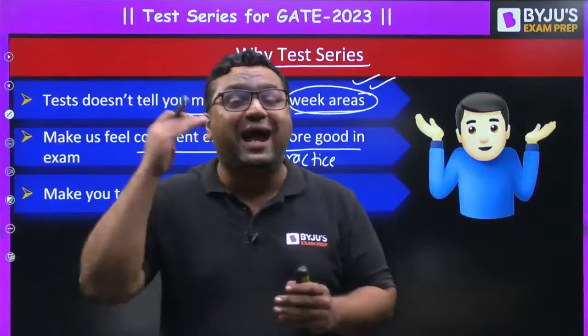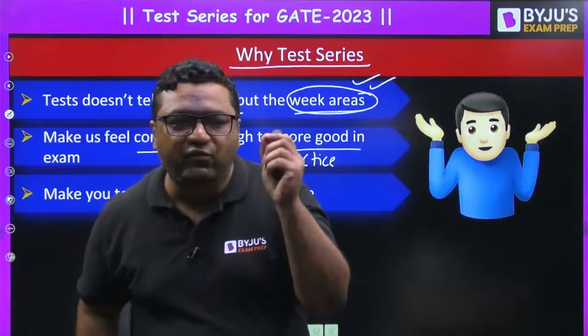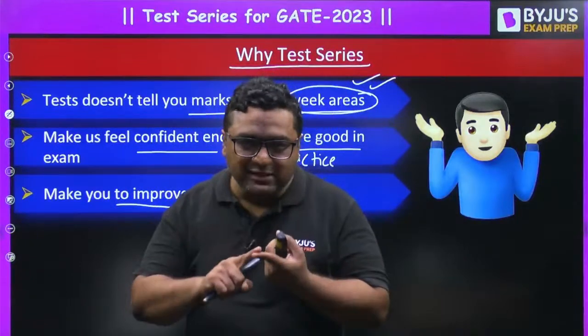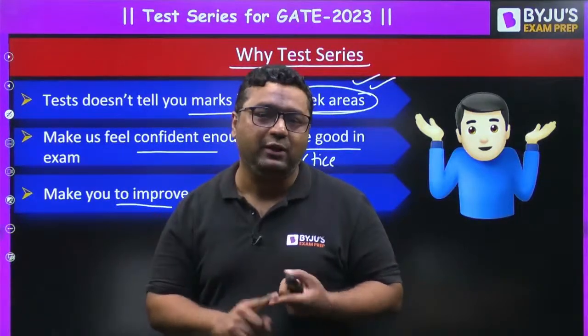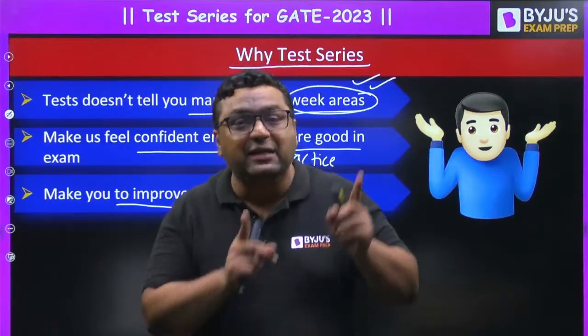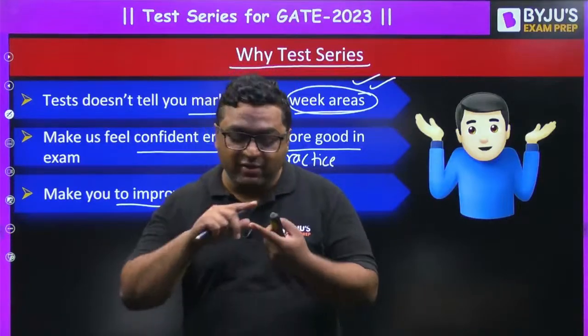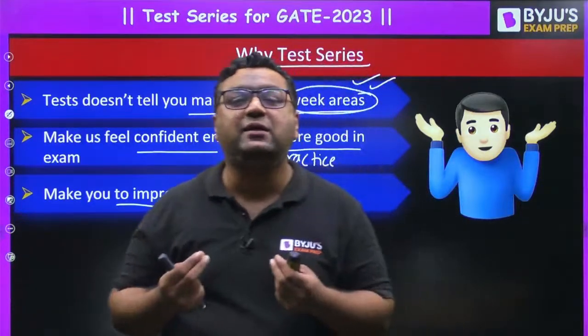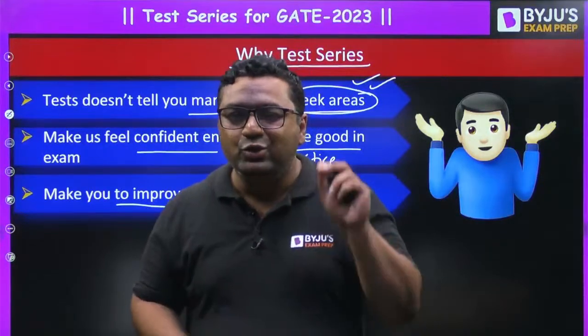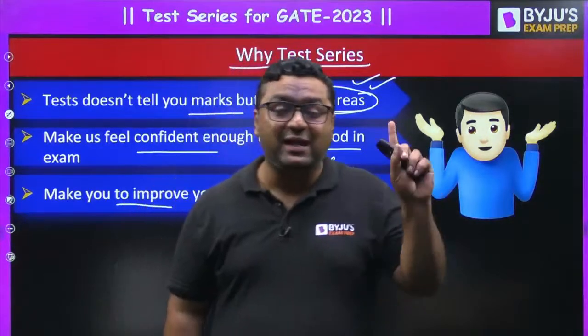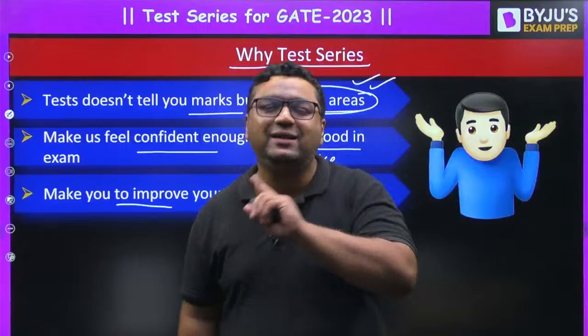If you are looking for that kind of target, you must follow one thing. Making a mistake is a very normal thing, but repeating the mistake is a blunder. So whenever you give a test series, you make some mistake, note it down and do not repeat it. That is the success mantra to succeed in GATE.